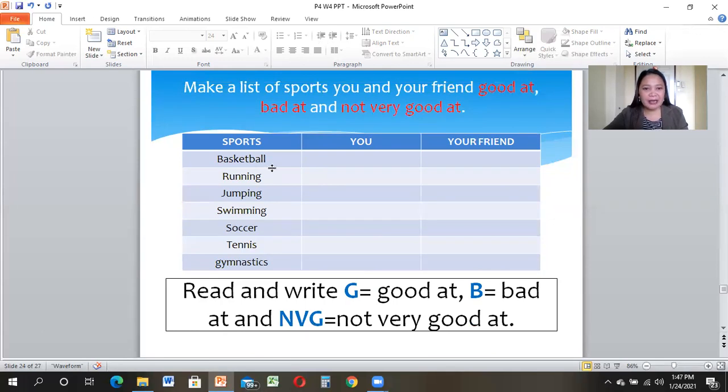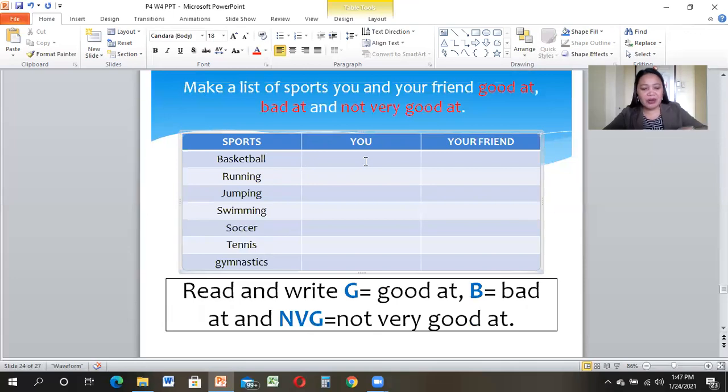So if you are good at basketball, you can write G. Okay?